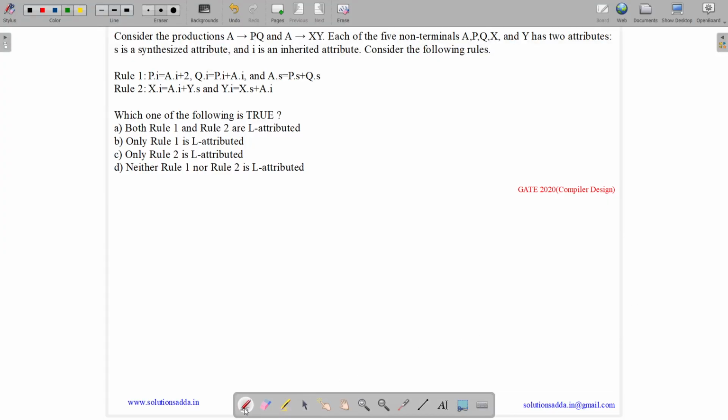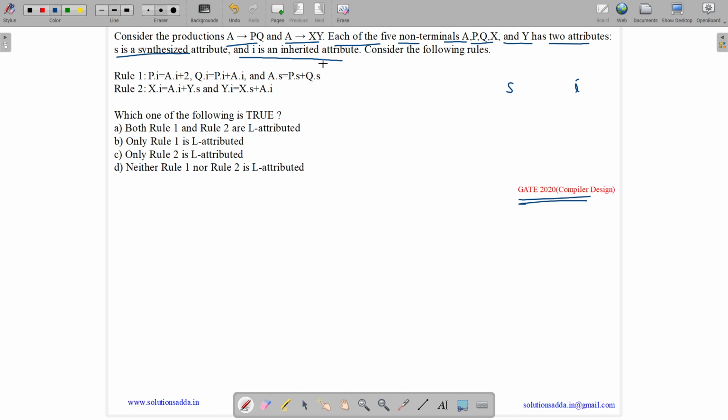This question belongs to compiler design subject and was asked in GATE CSE 2020. So the question states, consider the productions A implies PQ and A implies XY. Each of the 5 non-terminals A, P, Q, X and Y has 2 attributes. S is a synthesized attribute and I is an inherited attribute.